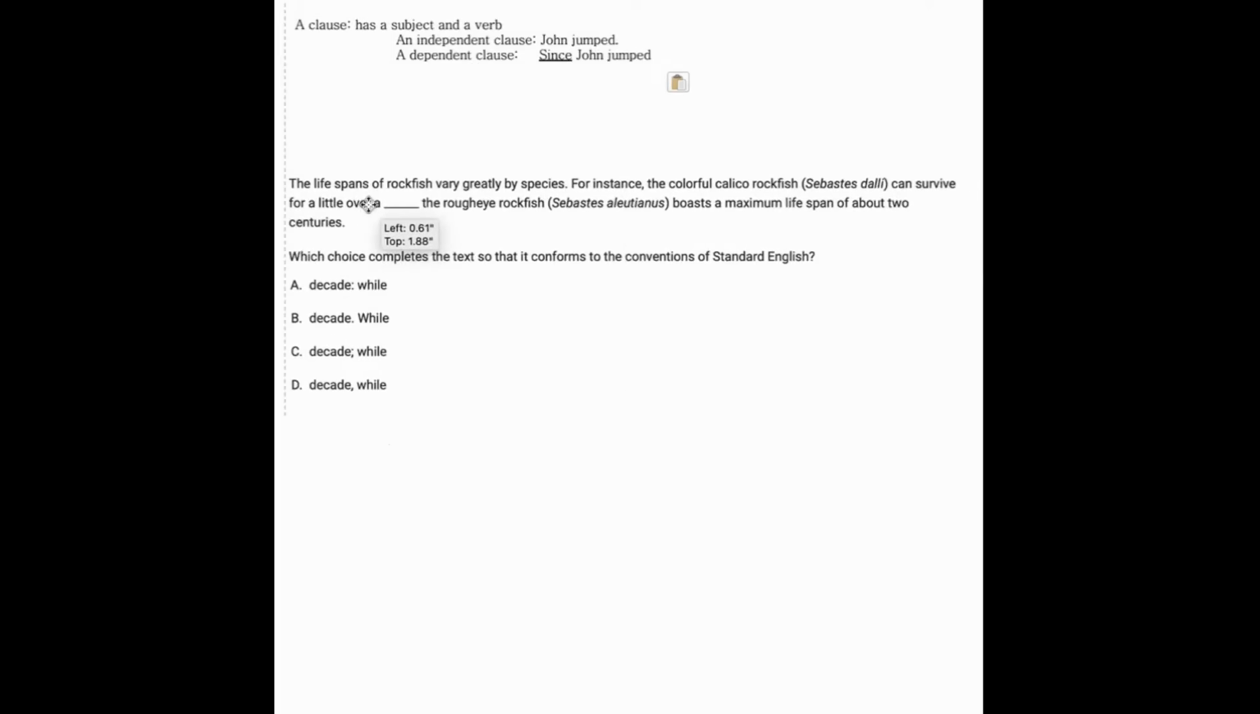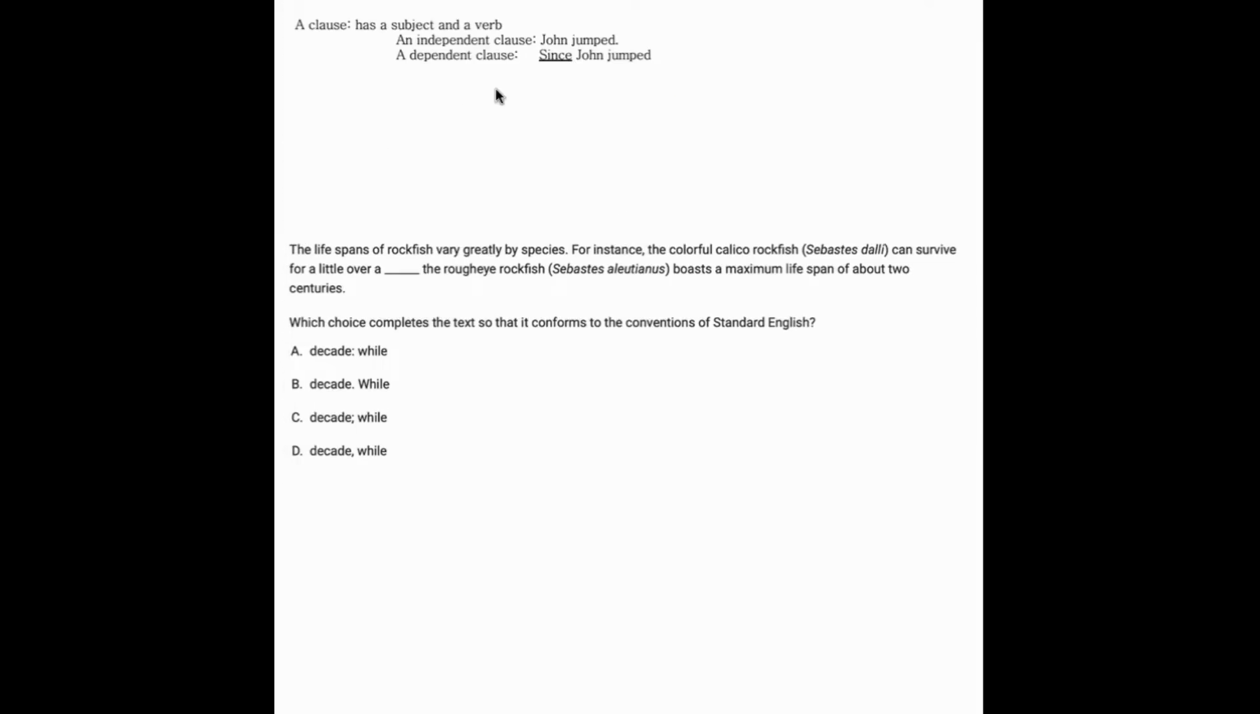To answer this question, let's quickly review what a clause is. It's something that has a subject and a verb. So "John jumped" would be a clause, an independent clause. "Since John jumped," with a weak conjunction at the front, would be a dependent clause.